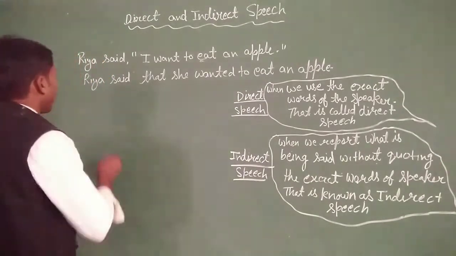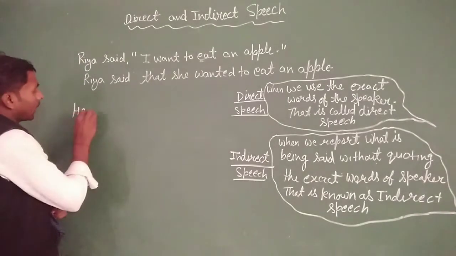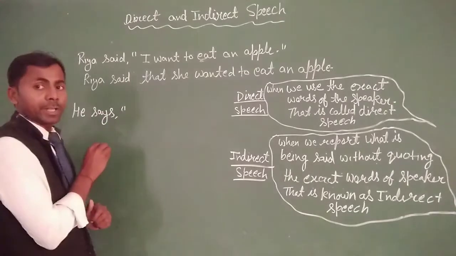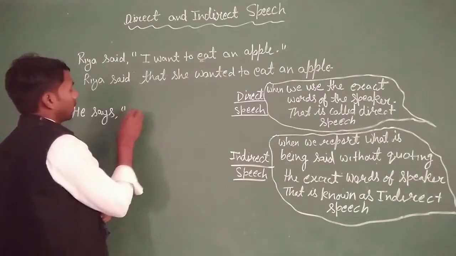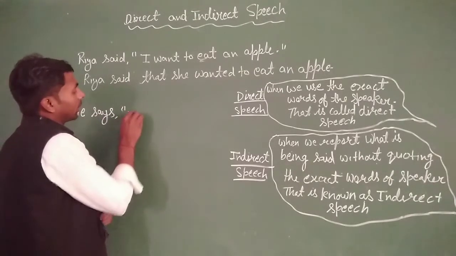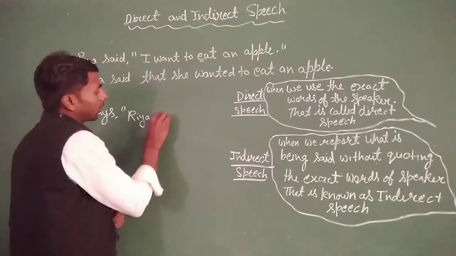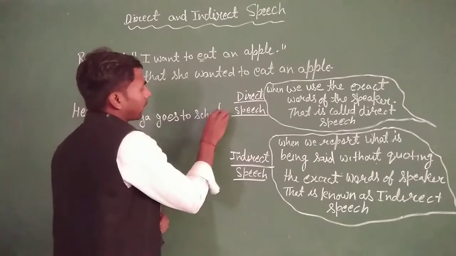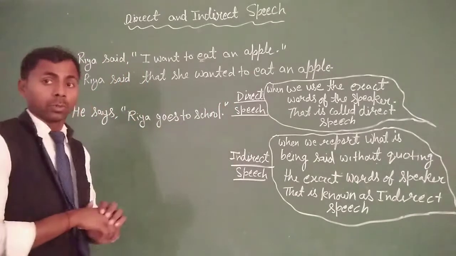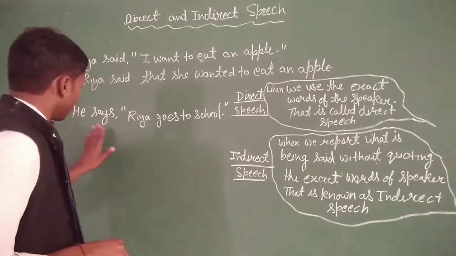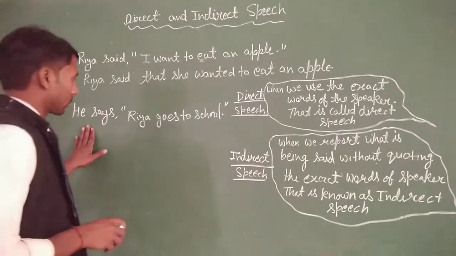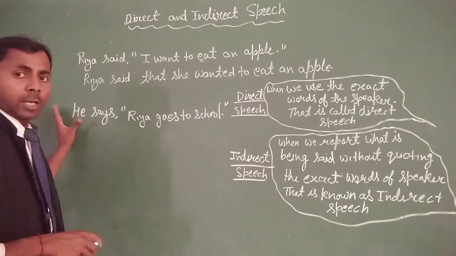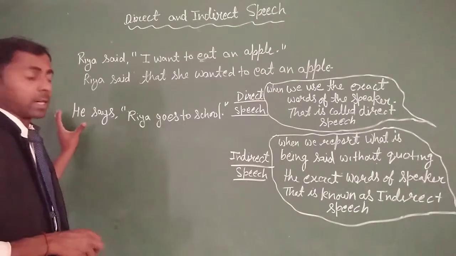Now we know more about direct and indirect speech. First we take an example: He says, in inverted commas, Riya goes to school. You will see this statement is divided into two parts.